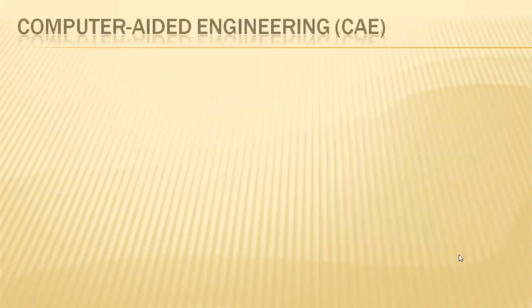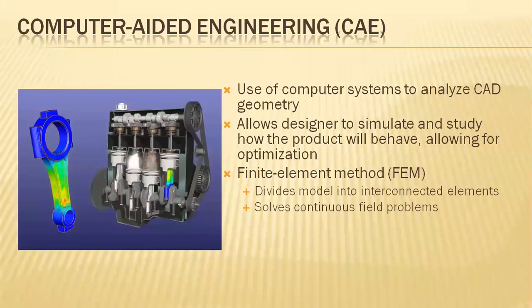Next, computer aided engineering. So in engineering, what's the primary role of design and manufacturing?